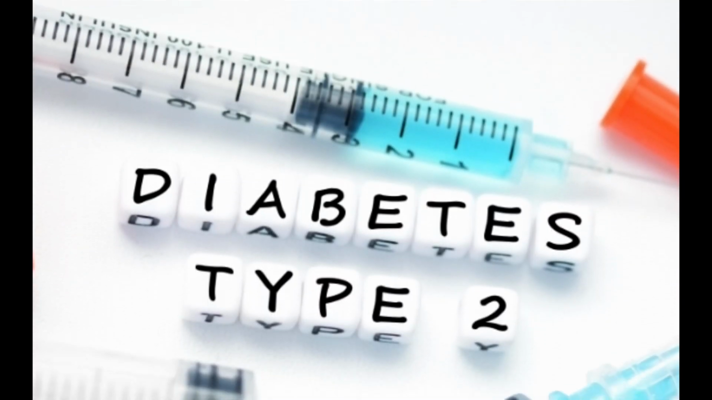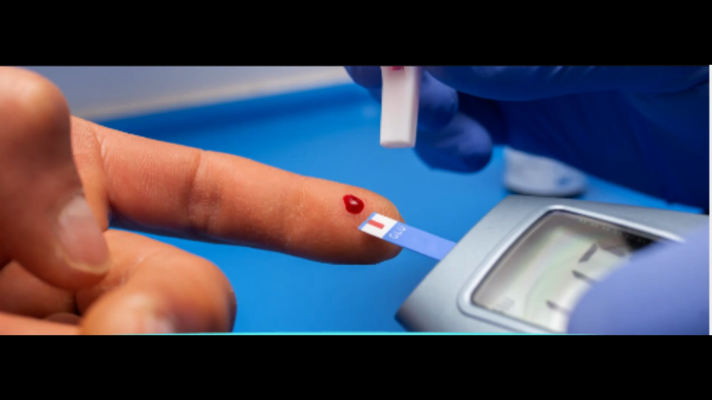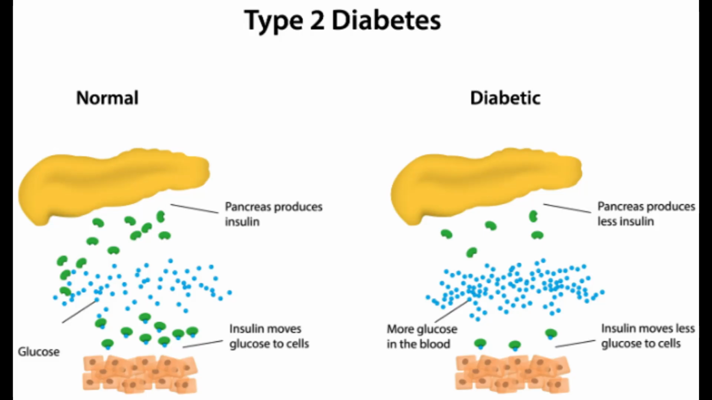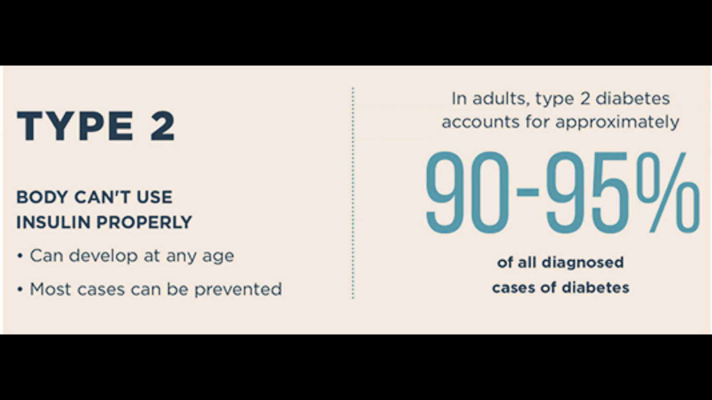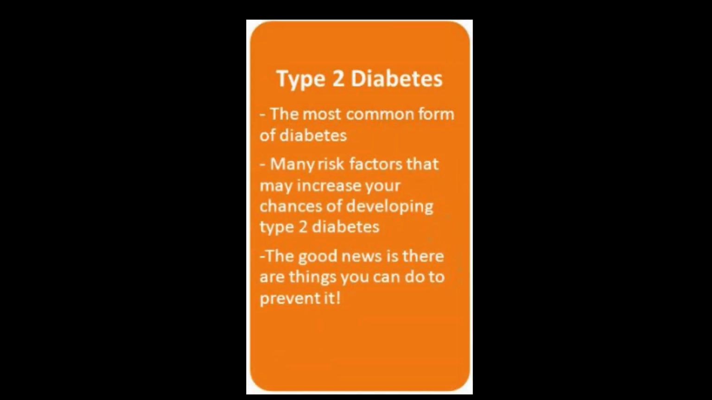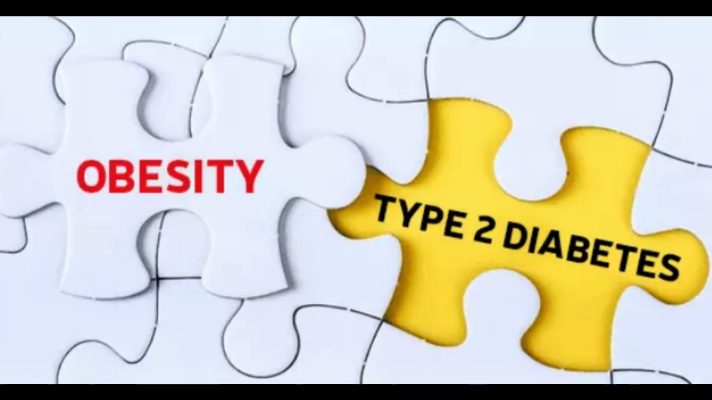Next, type 2 diabetes. Type 2 diabetes, formerly called non-insulin dependent or adult onset, results from the body's ineffective use of insulin. More than 95% of people with diabetes have type 2 diabetes. This type of diabetes is largely the result of excess body weight and physical inactivity.